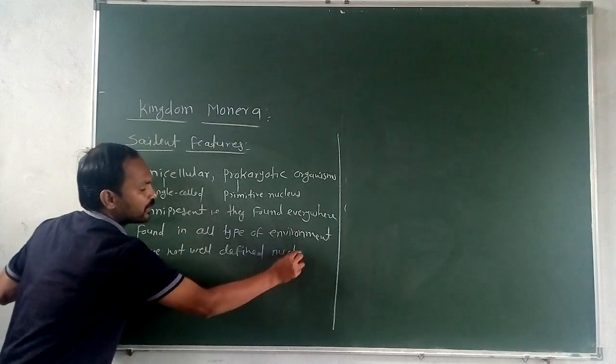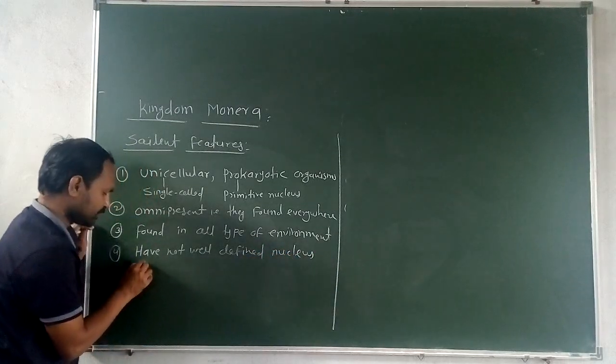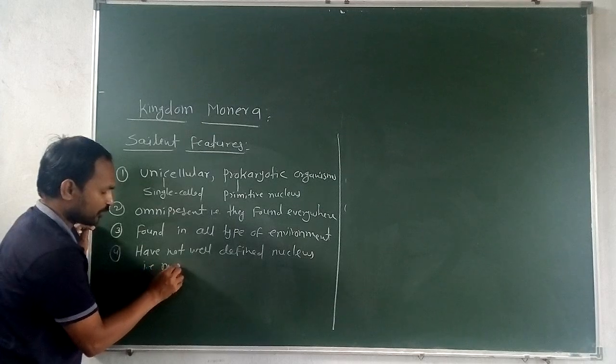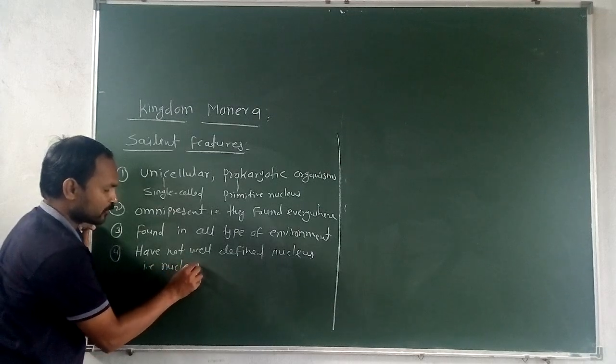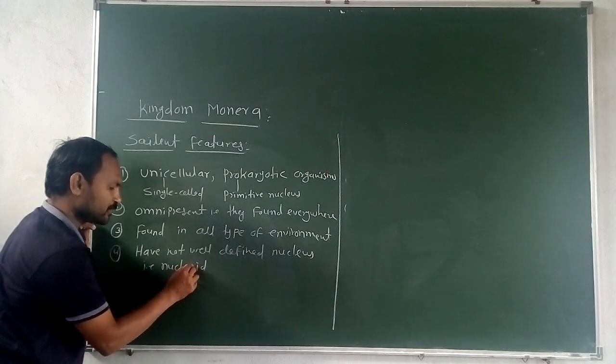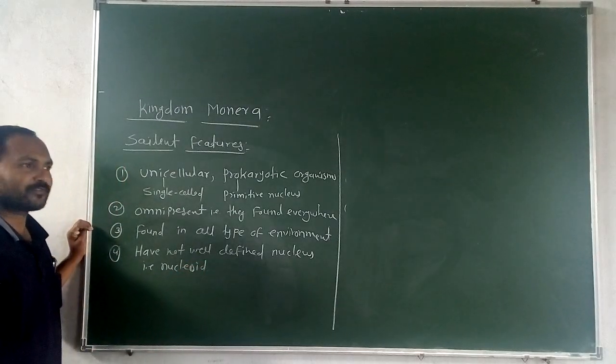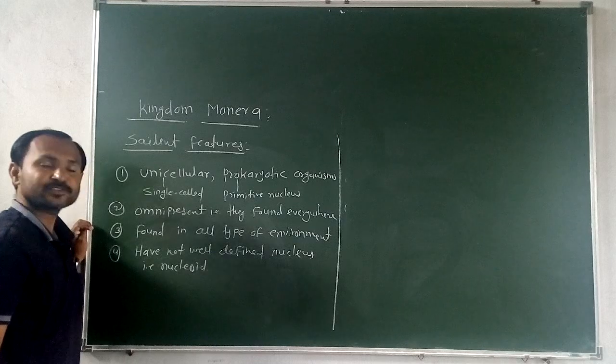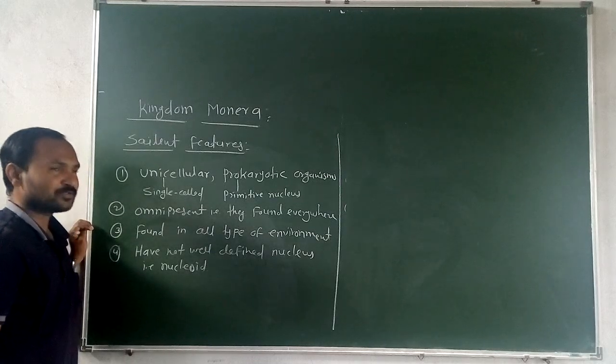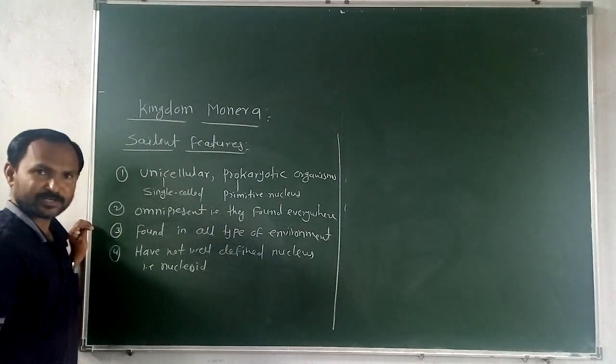Such a nucleus is called the nucleoid. Nucleoid means it is an improper structure of nucleus, it is not well developed. It means there is no nuclear membrane, no nucleolus, and no chromatin network.